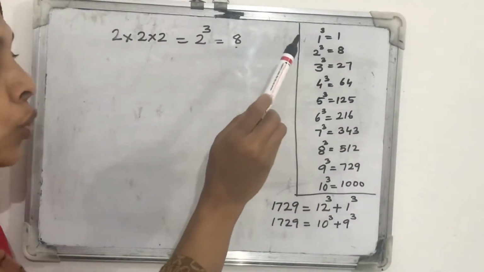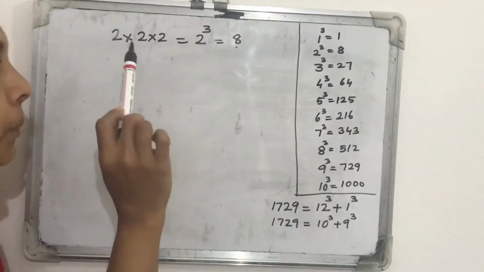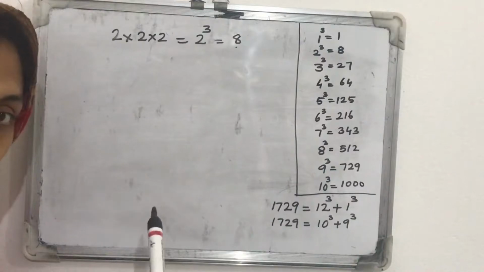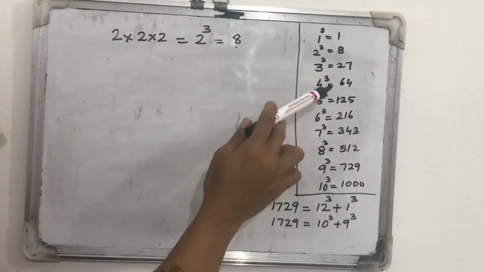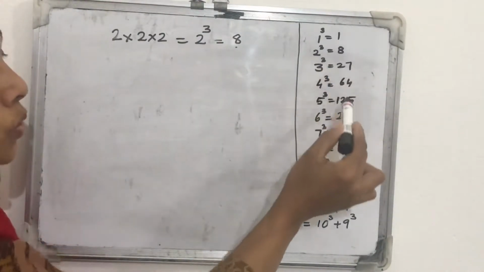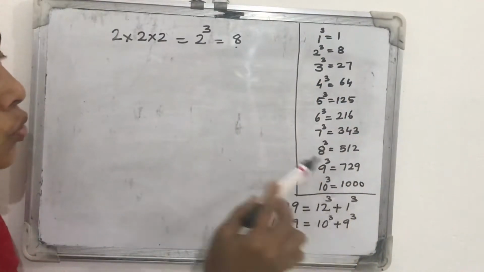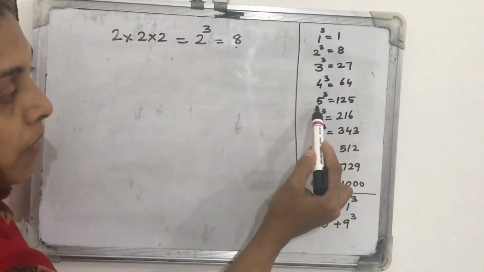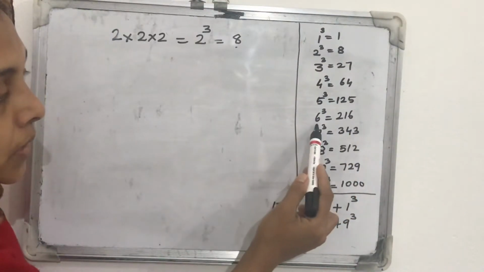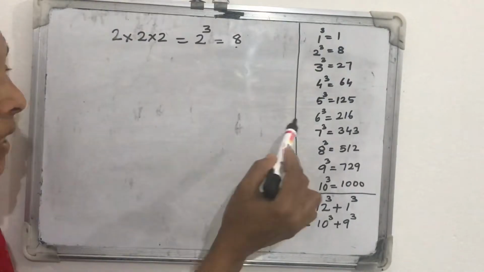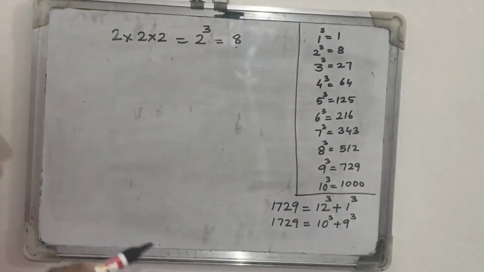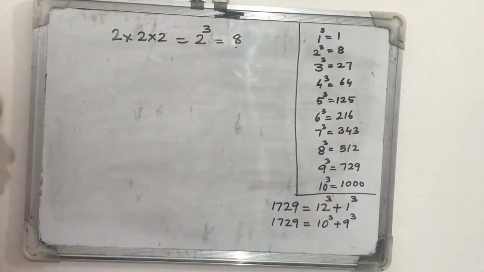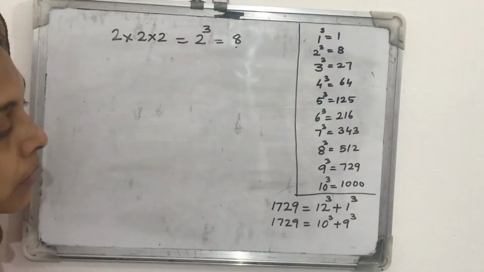Just like 2 cube, when we multiply 2 three times we get 8. Just like 3 cube, 3 into 3 into 3, that will be 27. So these are the perfect cube numbers: 1, 8, 27, 64, 5 cube 125, 6 cube 216, 7 cube 343, 8 cube 512, 9 cube 729, and 10 cube 1000.